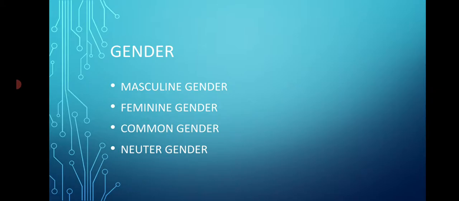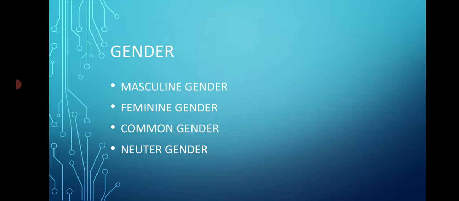But not all common nouns that refer to people or animals indicate their gender. For example, suppose we say Radhika and Ravi are good singers. Here the common noun is singers, and the common noun singers here does not tell us whether it is male or female gender. So that will belong to common gender. Because when we say singers, we don't know whether we are talking about a male singer or a female singer. It might mean any of them, either a male or a female singer.